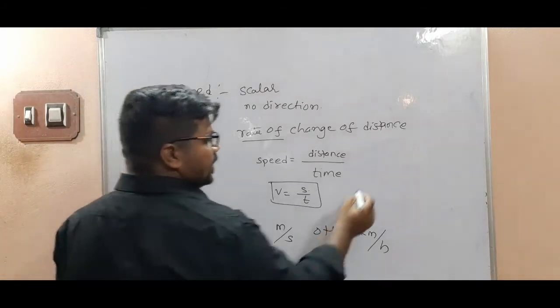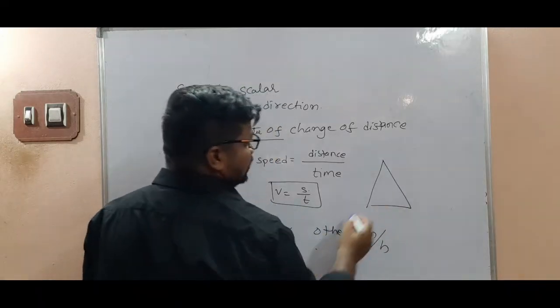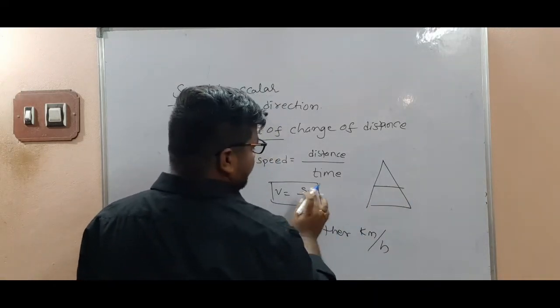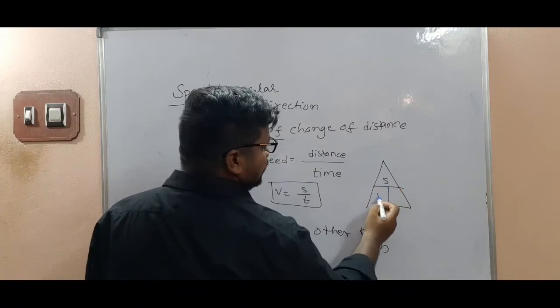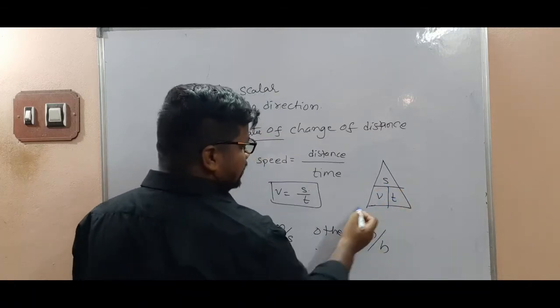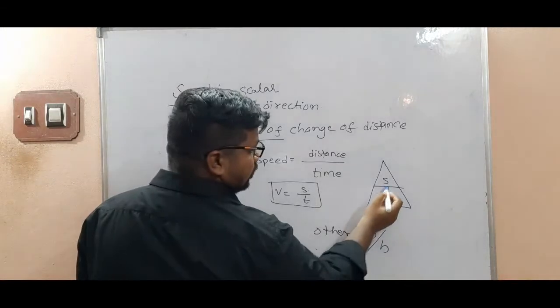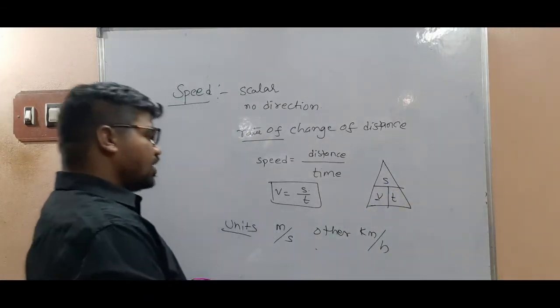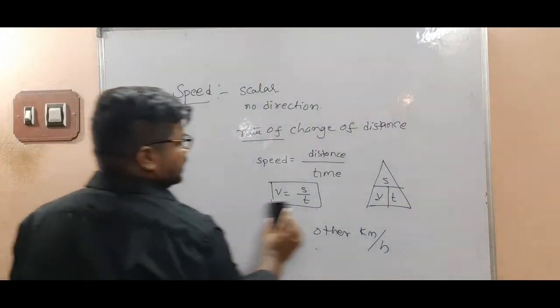From the displacement triangle, distance is equal to speed into time. From this, V is equal to S by T. Now conversion, my children.